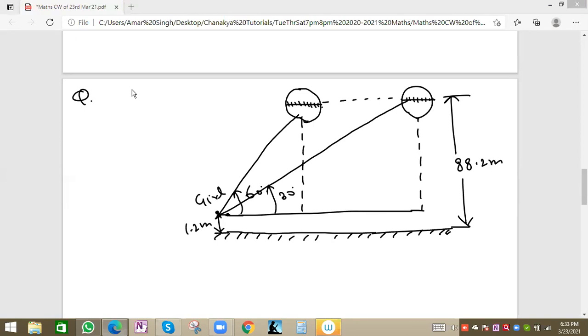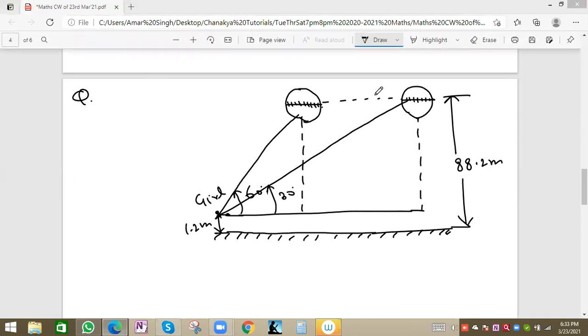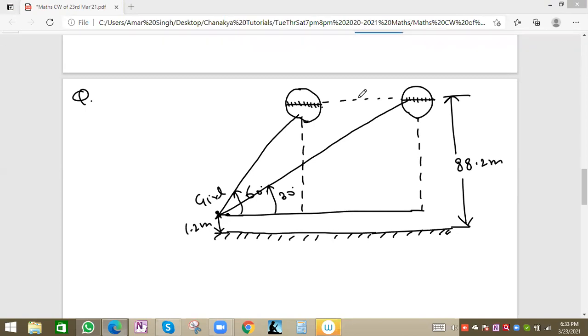The girl's height is 1.2 meters, and the balloon's height from the base, or from the ground, is 88.2 meters. Elevation is given because the girl is on the ground and observing the balloon at a height. The elevation is first 60 degrees when the balloon is near to the girl, and then 30 degrees when it is far from the girl. So what should we find? The distance between the balloons.